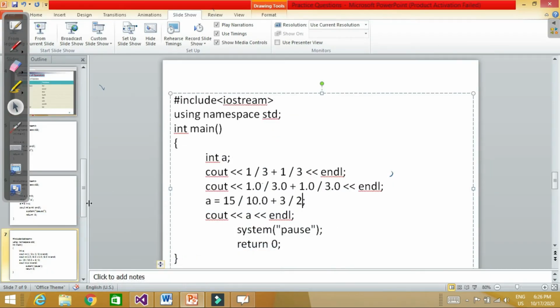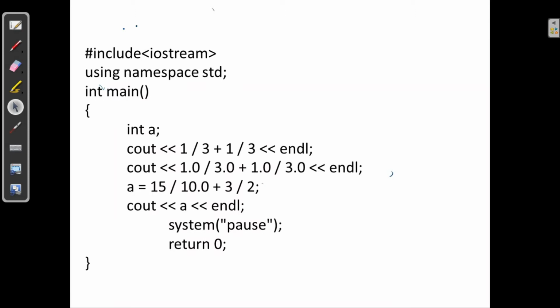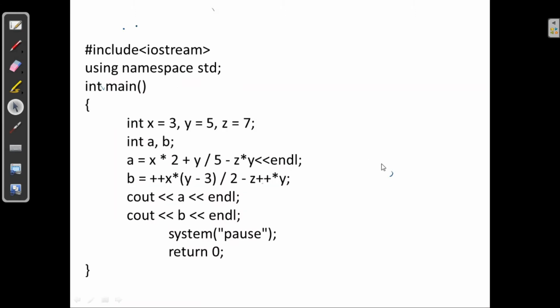Now let's move to the next problem. So next, we have 3 variables, x is equal to 6, y is equal to 5 and z is equal to 7. Then we declare 2 variables of type integer, a and b, and a will be x asterisk 2 plus y upon 5 minus z asterisk y.